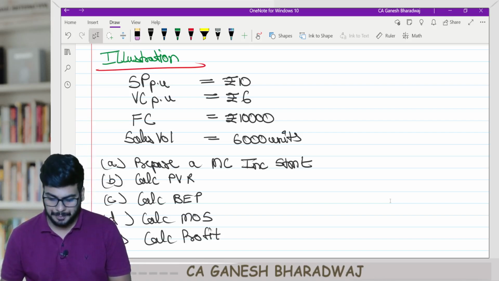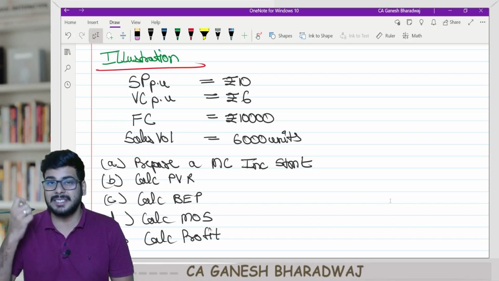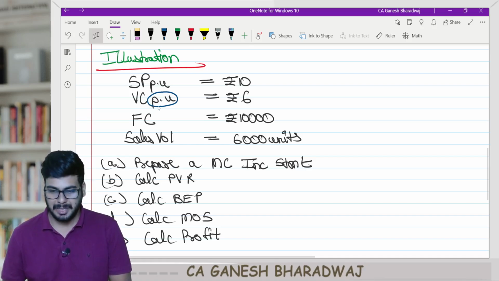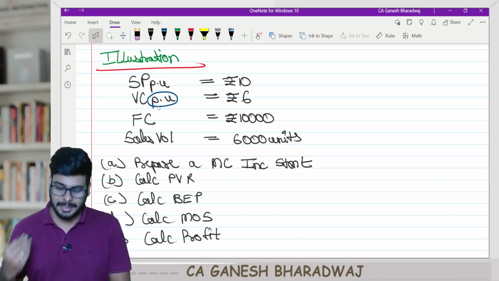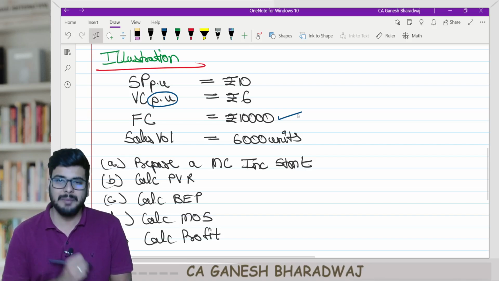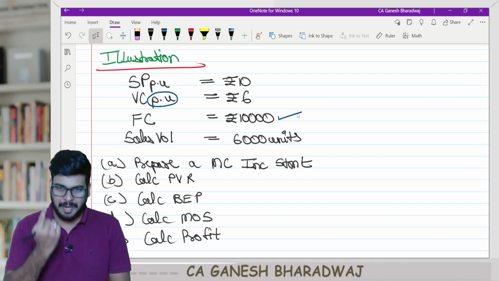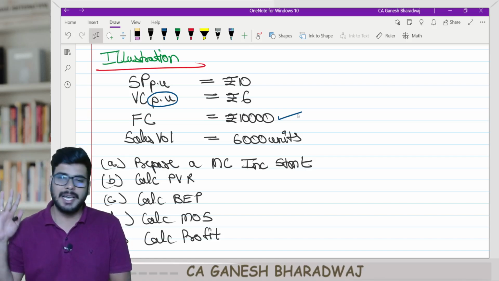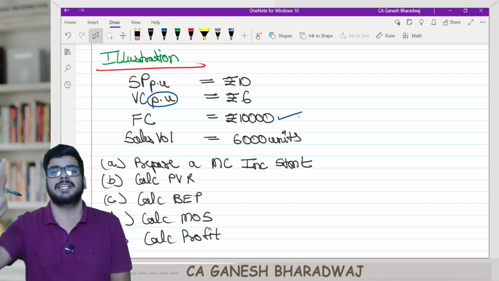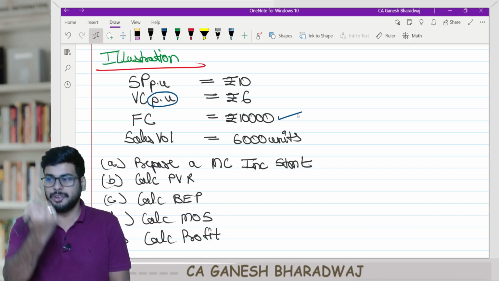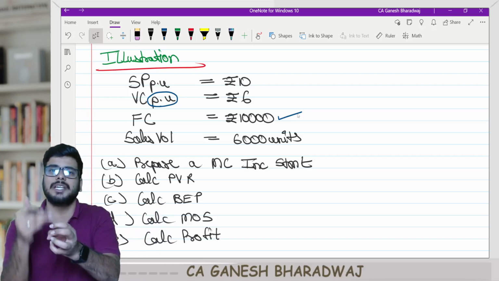Now, we have seen in the basic concepts that variable cost makes sense only if it is represented on a per unit level, whereas fixed cost makes sense only if it is represented in total. Variable cost means what? Only if I produce the next unit, I will be incurring the cost with respect to that unit. Else, if I don't produce the next unit, I need not incur the cost. A prime example is material cost. Only if you produce one additional unit, you will have to consume material and incur the cost.